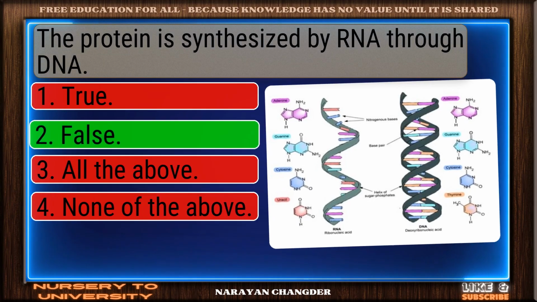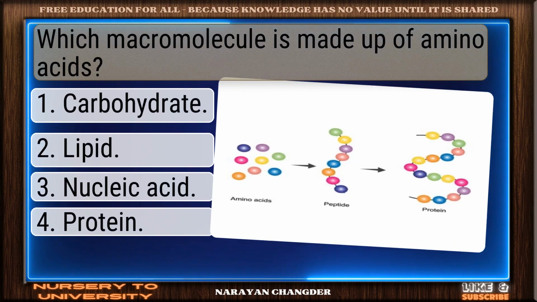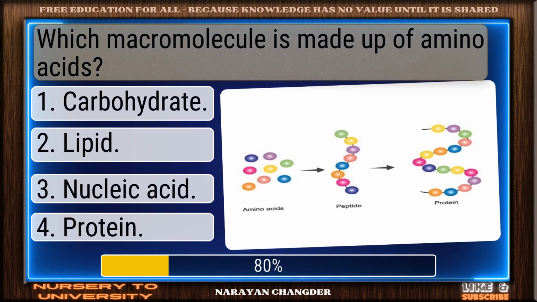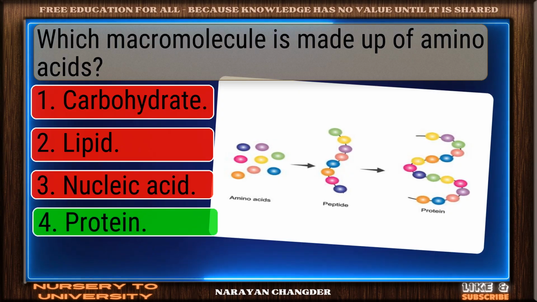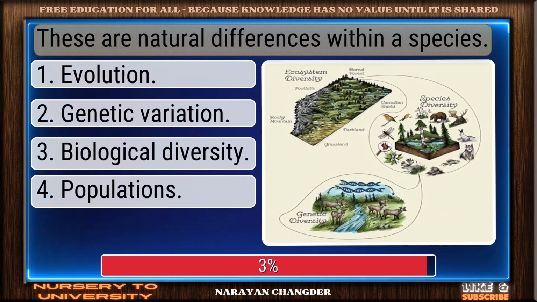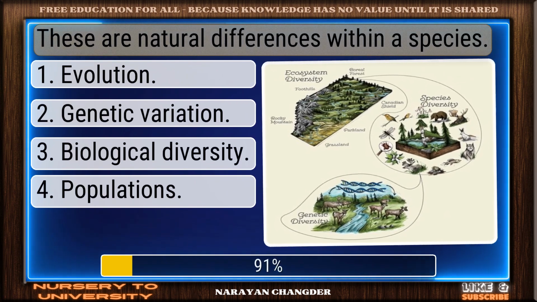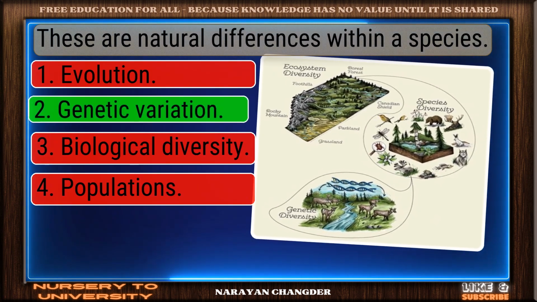Exactly. False makes sense. Which macromolecule is made up of amino acids? Smart move. Protein is accurate answer. These are natural differences within a species. Excellent. Genetic variation is well reasoned.